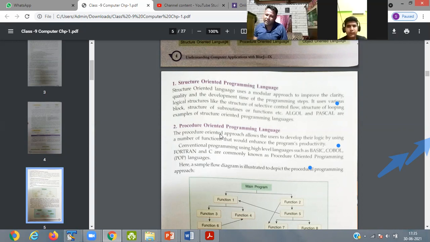Procedure oriented language: the procedure oriented approach allows the user to develop the logic by using a number of functions that would enhance the program productivity. Some of the conventional programs using high level programming languages are BASIC and COBOL.